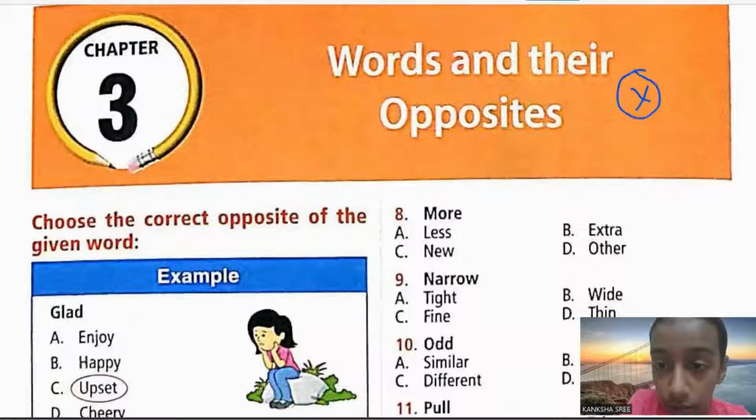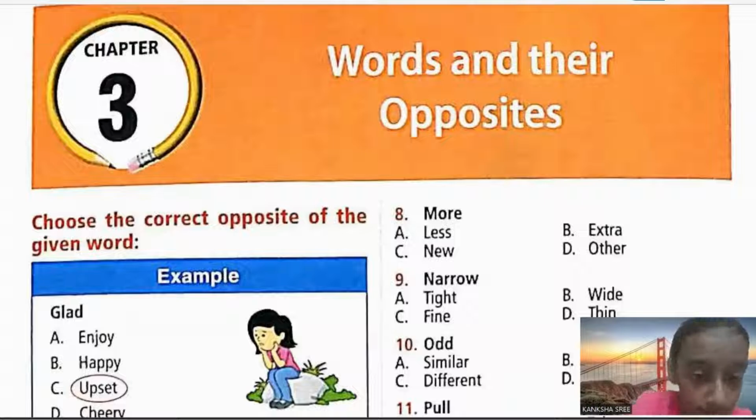And always remember that the sign of opposites is this. This is the sign of opposites. And for synonyms, it is the sign of meaning. These are the signs which you need to know all the time. So yes, choose the correct opposite of the given word. Let's try to solve our example first.